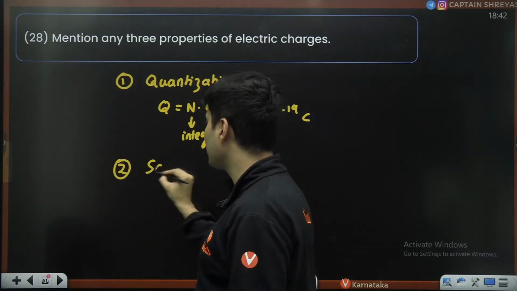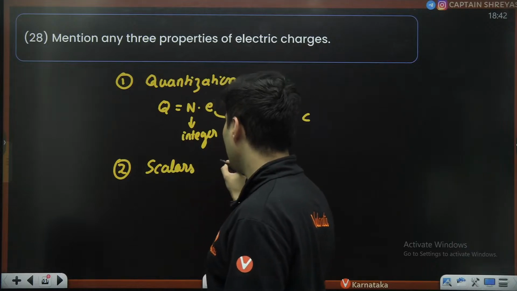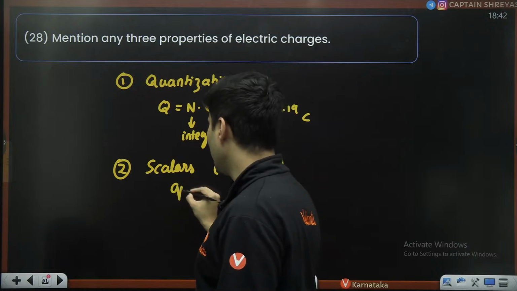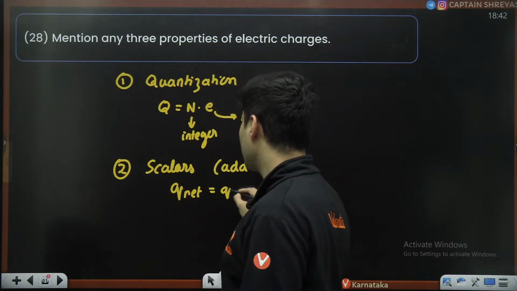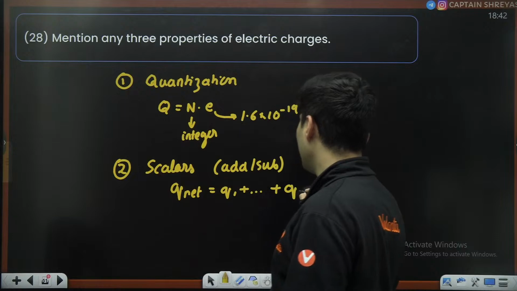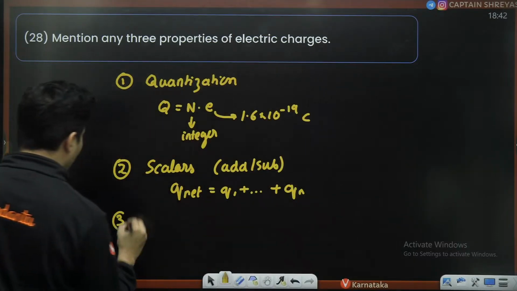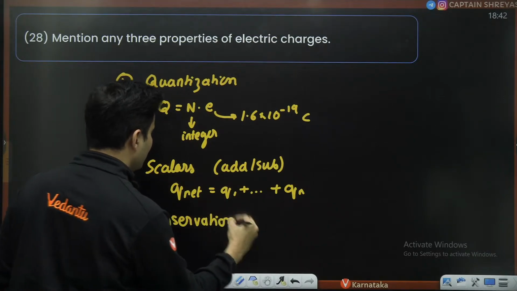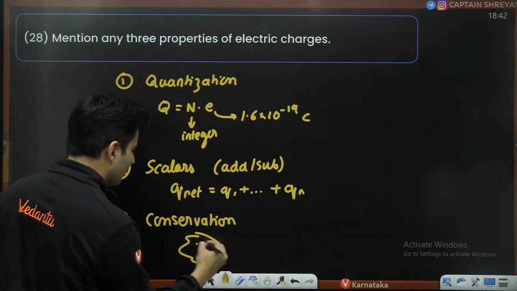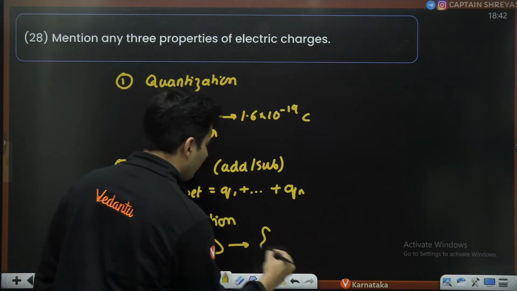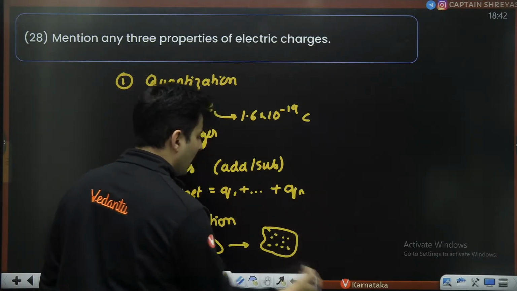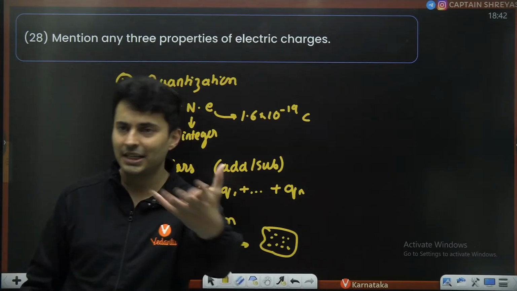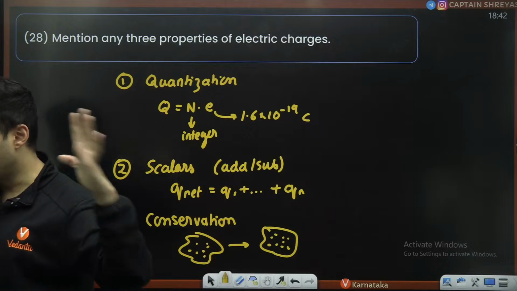Then you can say they are scalars and they can be added or subtracted, as simple as that. So when I find the net charge, it is Q1 plus Q2 plus Q3, like that up to Qn. Third thing which you can mention is charge conservation. If there was a system with some charges before and something happens to the system, the total charge before and afterwards will be the same. So no charge can be destroyed or created magically.